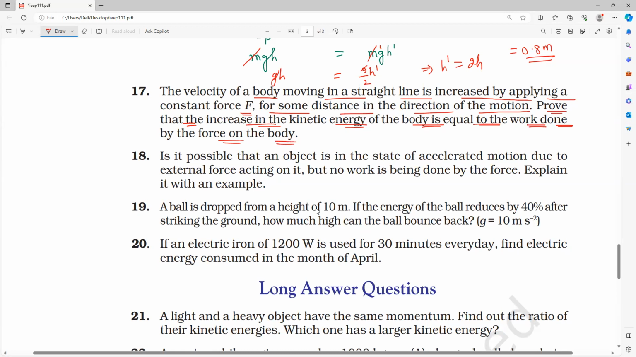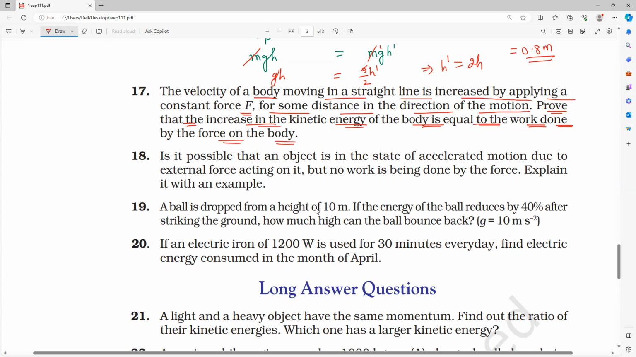So again, all of you read the question. If you read the question, you'll make it. What is the question saying? A constant force is applied on which body? The velocity of the body moving in a straight line is increased by applying a constant force for some distance. By this time, your mind should say it is something. Anybody? What is that? Work energy.